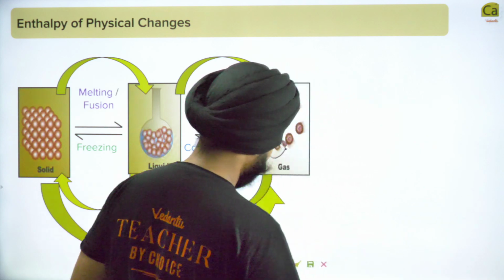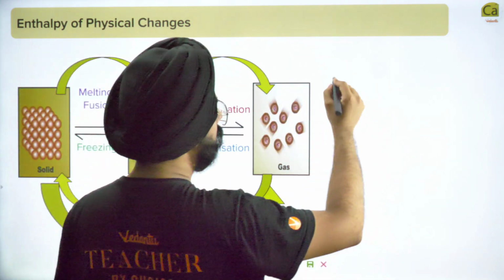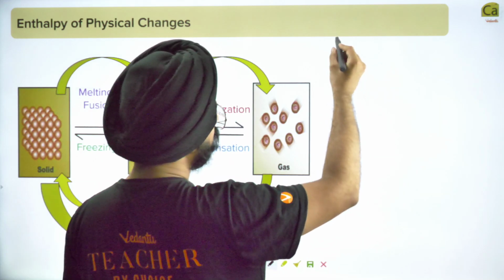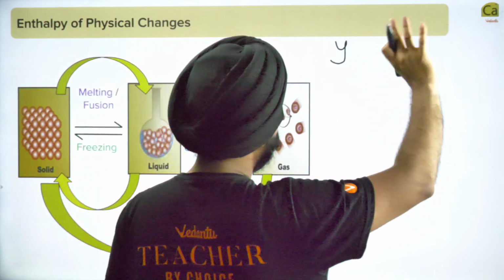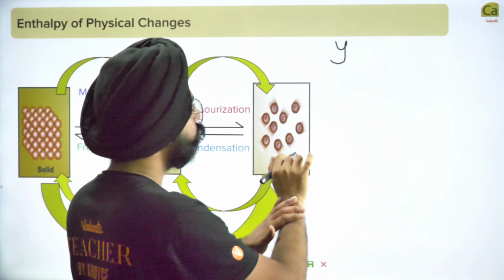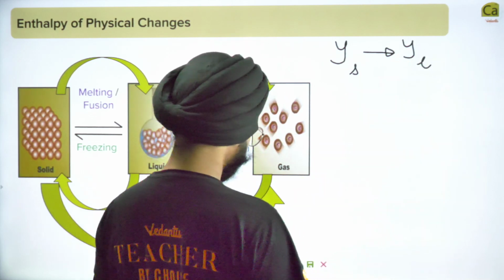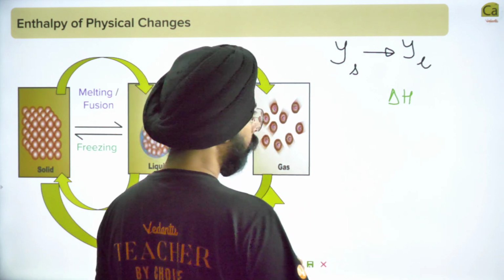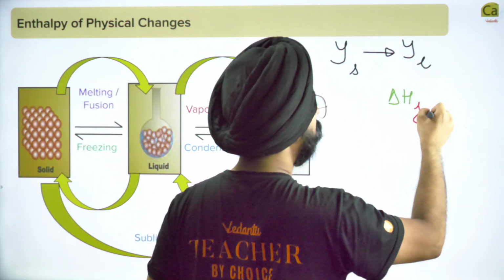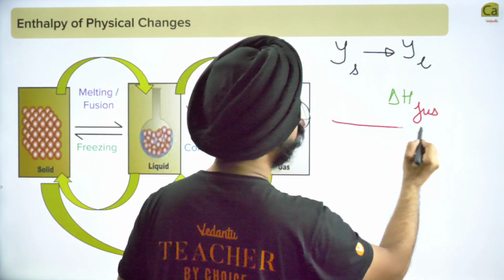So my dear friends, let us write the individual processes so that we understand this better. Let's take Y, some element, some compound, whatever. Y solid goes to Y liquid. Delta H of this reaction will be called delta H of fusion. Instead of just calling it delta H of this reaction, we will call it delta H of fusion. ये fusion वाला हो गया.